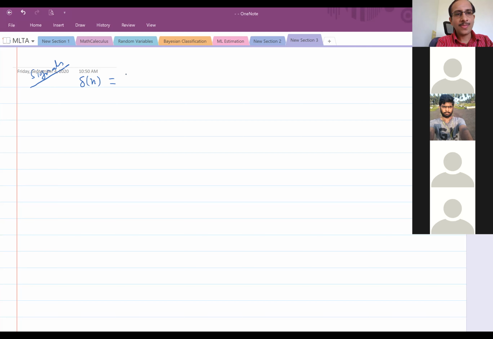Equal to 1 at 0, otherwise 0. Yeah, 1 for n equal to 0, and 0 otherwise, for all other n. So when n equal to 0, it is 1, otherwise it is 0. The discrete impulse I am not discussing in detail here. It is there in the notes I have sent.